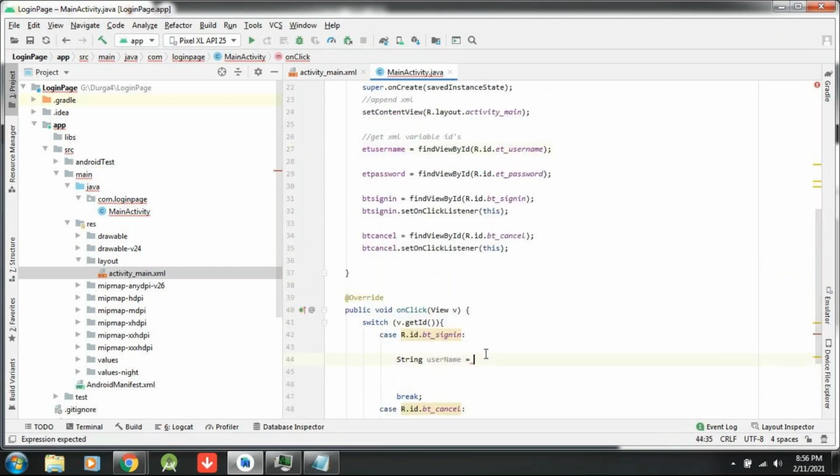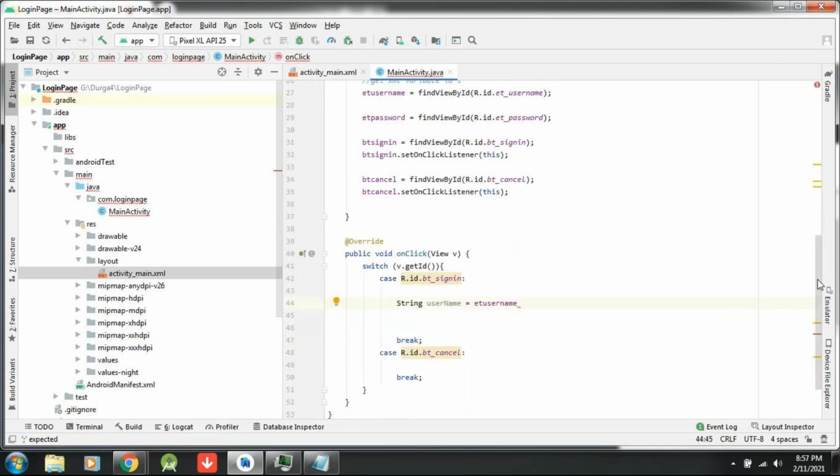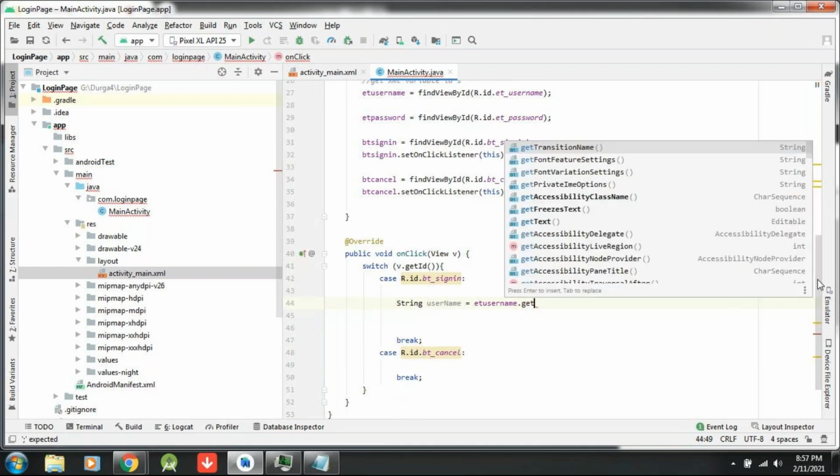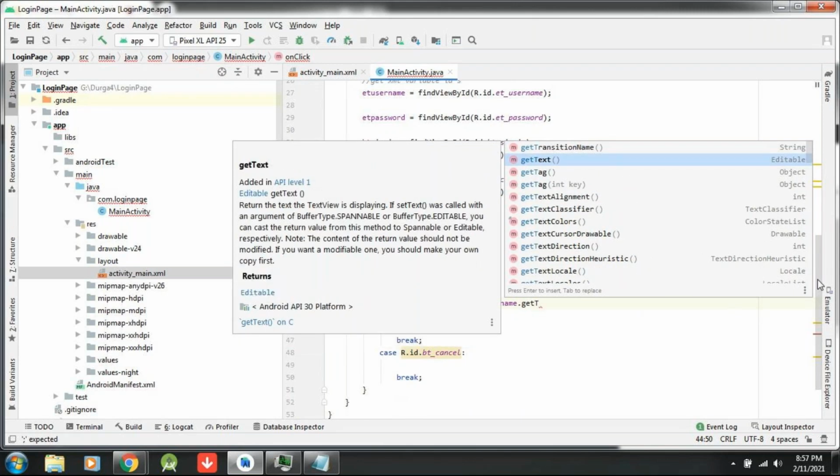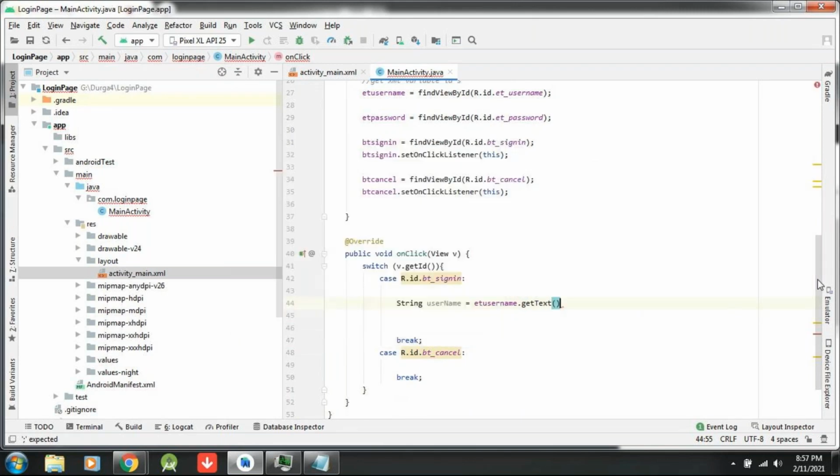So EditText has one method to receive whatever the user entered: getText. getText is a method to receive what the user entered.